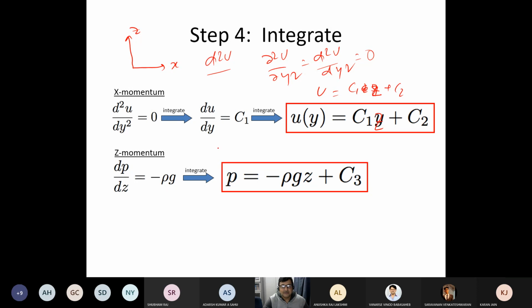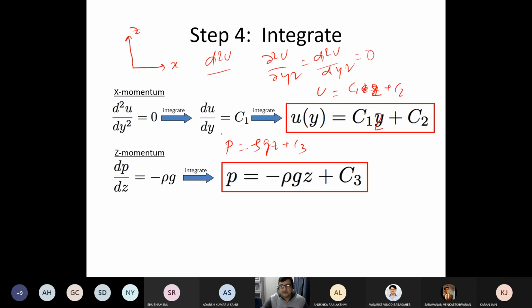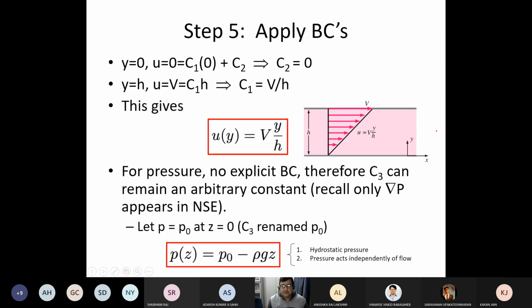And then what happens? Then you have P equal to rho GZ. When you differentiate it, rho GZ plus C3, right? Now, if you do that, then what happens? Then you get a velocity profile. Then what you do? You have to evaluate the two boundary conditions, C1 and C2. How do you do that? You have two boundary conditions.